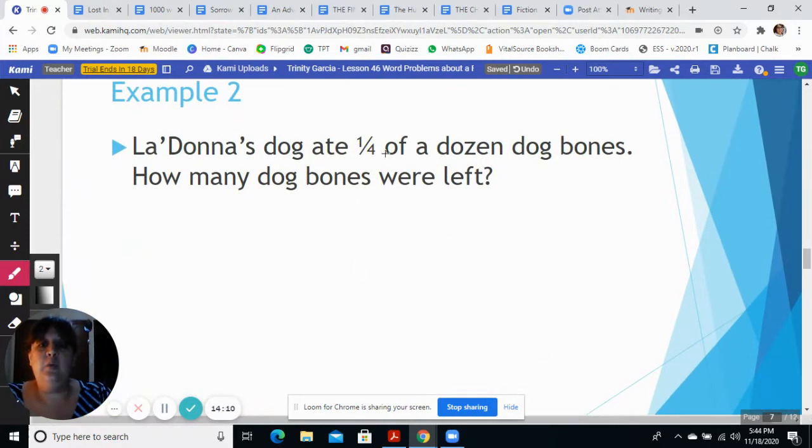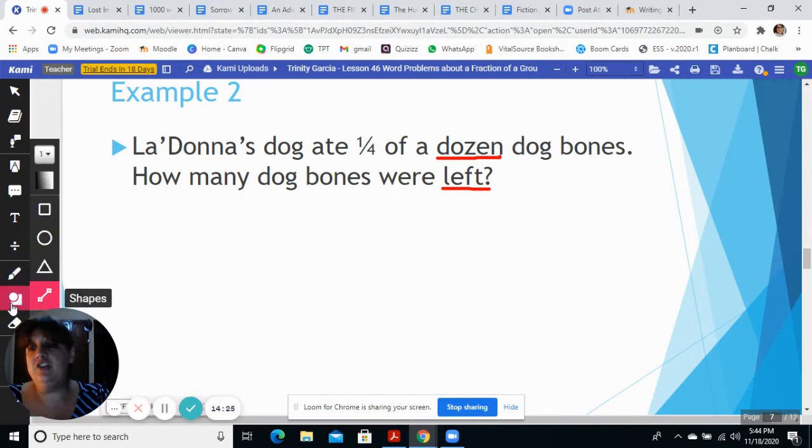LaDonna's dog ate 1/4 of a dozen dog bones. How many dog bones were left? Okay, so this time we're seeing how many are left, and we know that a dozen equals 12, right? So when we have our shape, now you could use any kind of shape. We're just using rectangles because it's easy. Okay, so we're going to draw our rectangle, and we see that our denominator is 4, so that means we need to make 4 equal spaces in our rectangle.